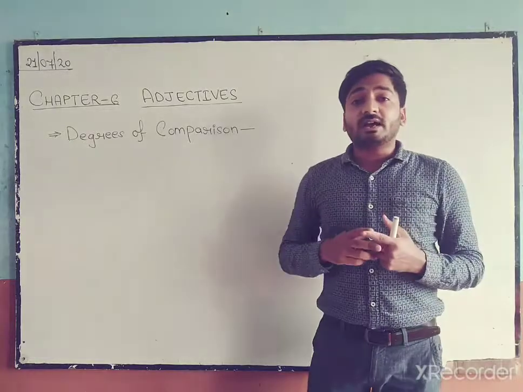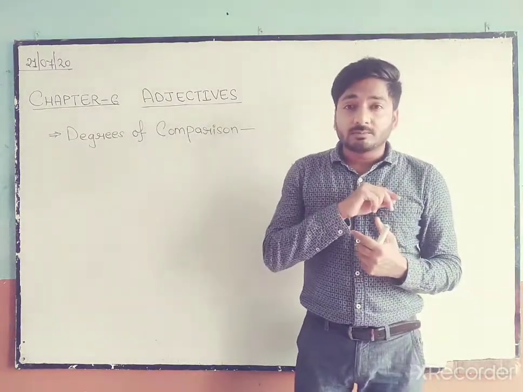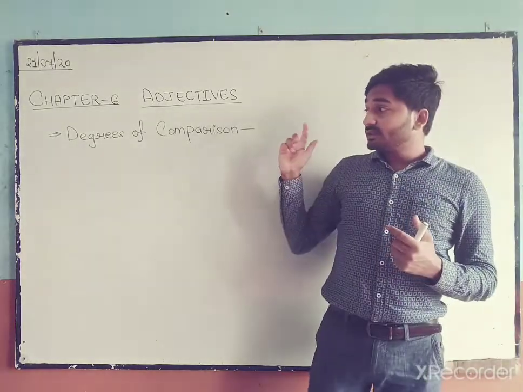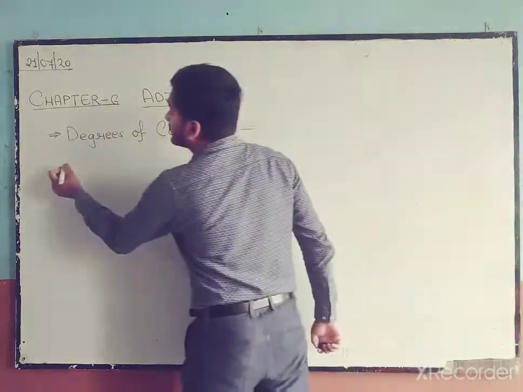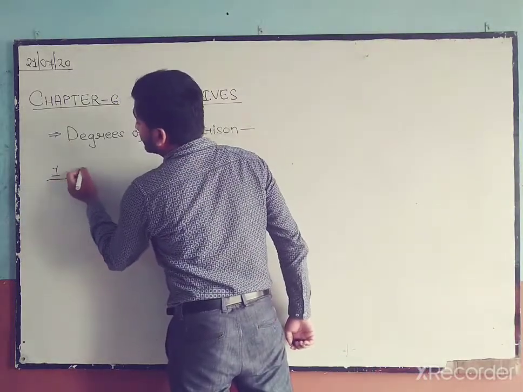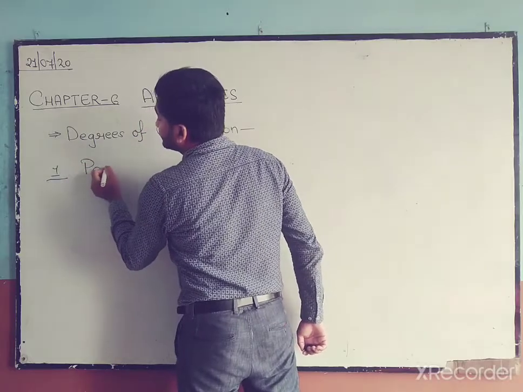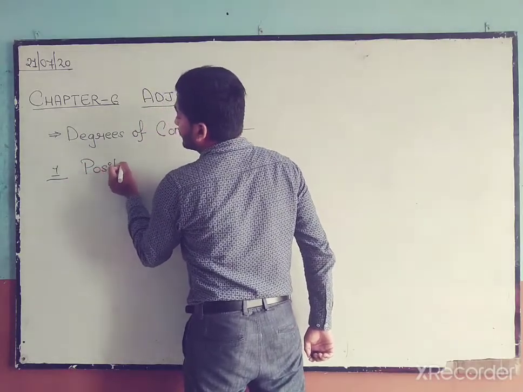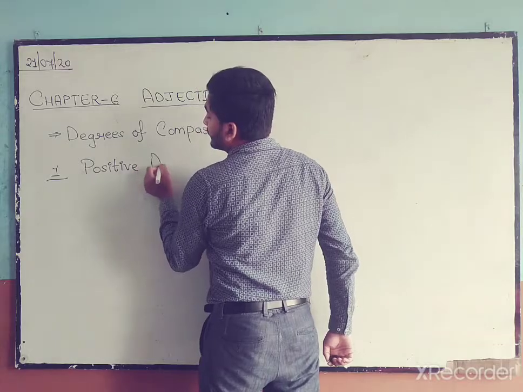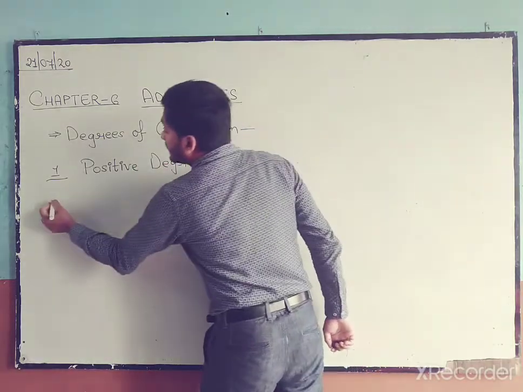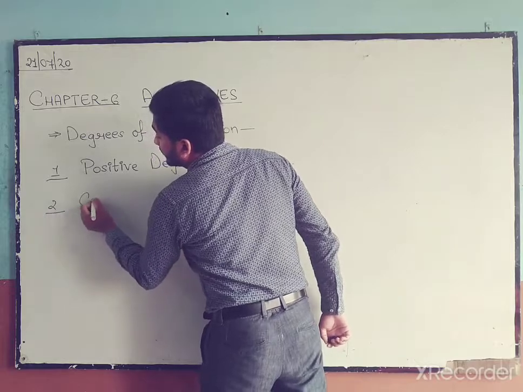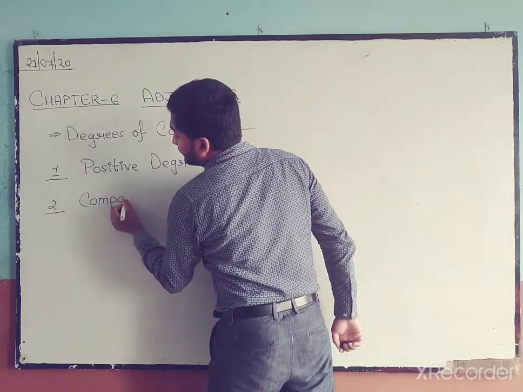Okay, when we are comparing things or persons, there are 3 degrees. Number 1 is positive degree. Number 2 is comparative degree.